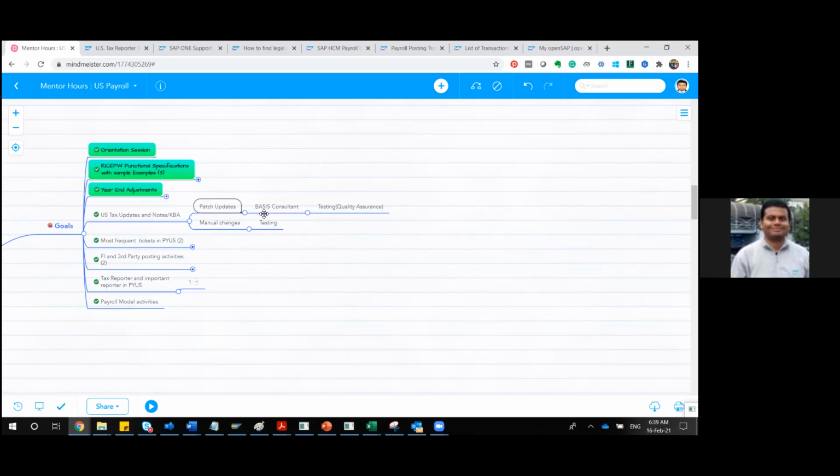Suppose there is an exclusive role for a testing person. Then you should spend your time thinking of all possible scenarios, because you are not responsible for design or configuration, only testing. And one thing you have to understand: whenever you are testing as an exclusive testing professional, you should also collaborate with your functional consultant and team members. They should talk to you about the possible scenarios, and they will also provide additional scenarios if required, which you may not think of. That is the best practice, I will say.